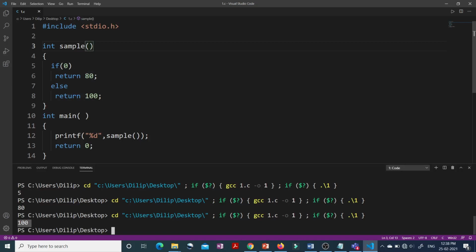So inside a function definition in C language, we can have more than one return statement. But at a time, the function will return only one value. If the if condition is true, you are returning 80; if it is false, you are returning the else part, that is 100. But you are not returning 80 and 100 both at the same time.